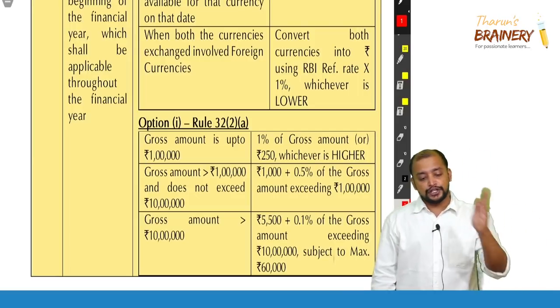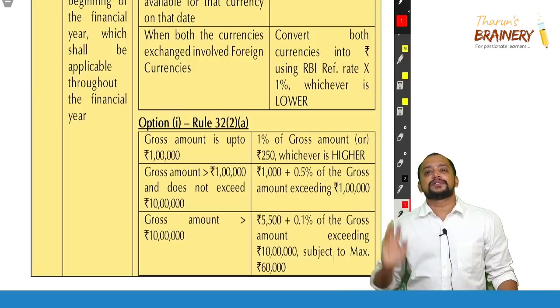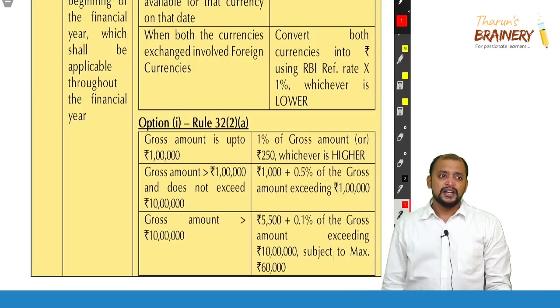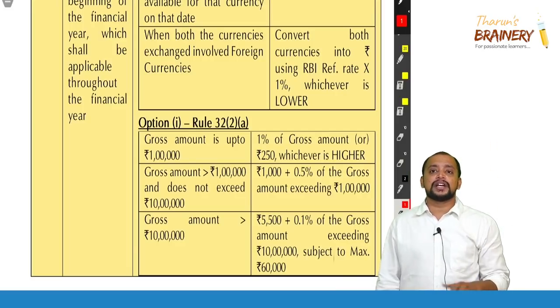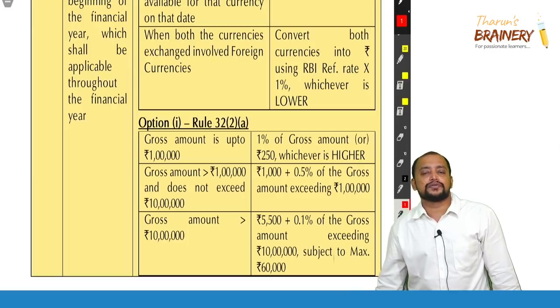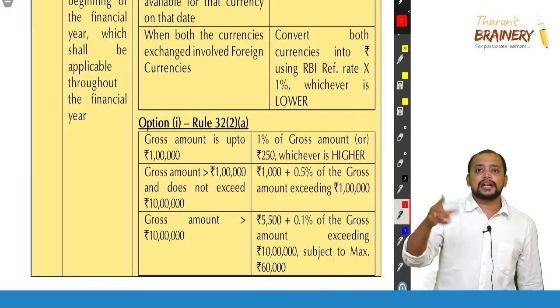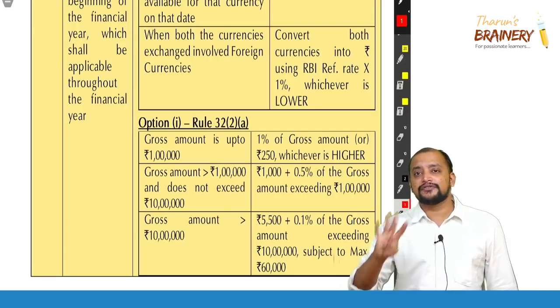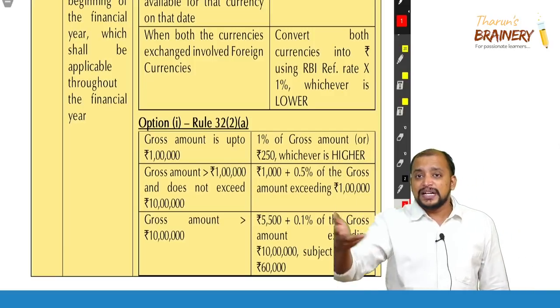First slab 1%, and second slab, for example, if it is 4 lakhs, what do we need to do? First for 1 lakh it is 1,000. Remaining 3 lakhs, on 3 lakhs 0.5%. 3 lakhs into 0.5% will be 1,500. So 1,500 plus 1,000, therefore 2,500. For example, if it is 9 lakhs, take out 1 lakh, so 8 lakhs. 8 lakhs into 0.5% is 4,000. So 4,000 plus 1,000, 5,000 will be the value.